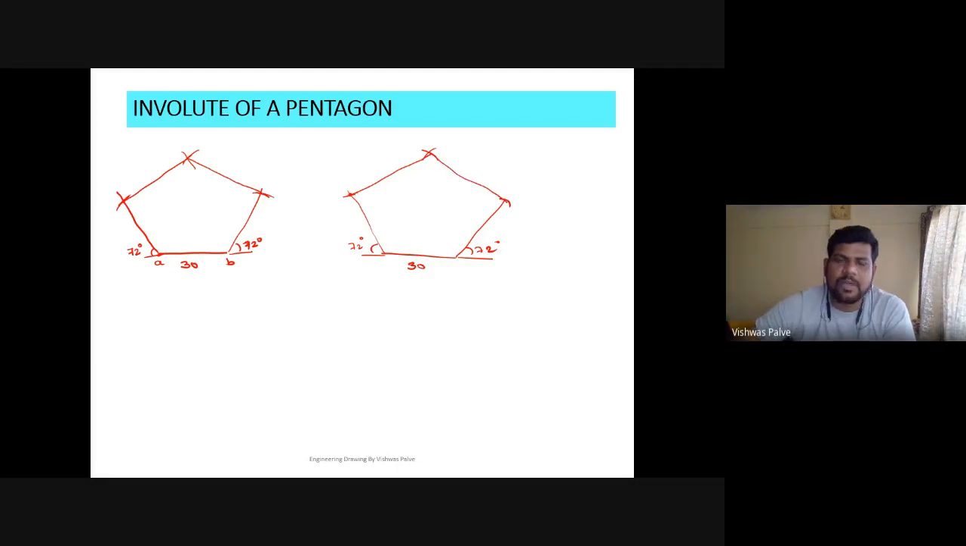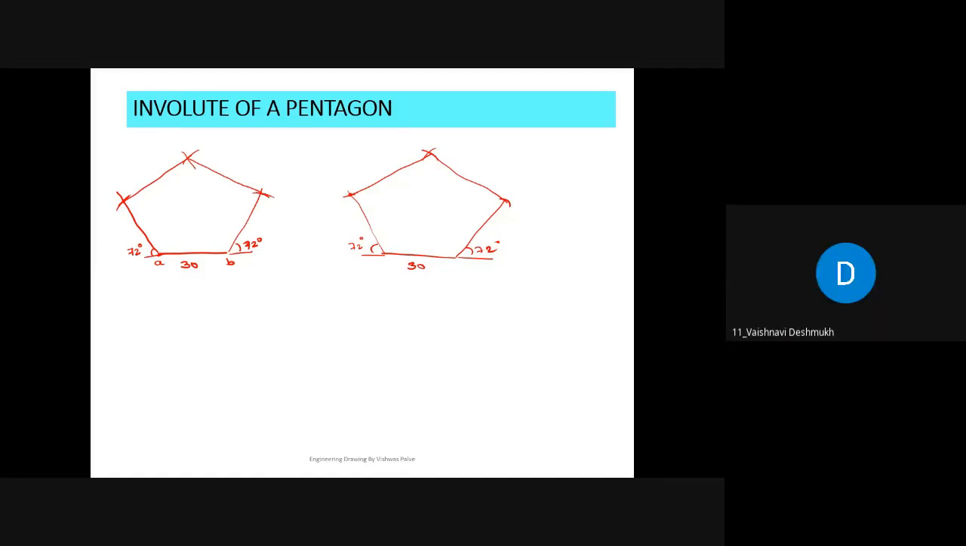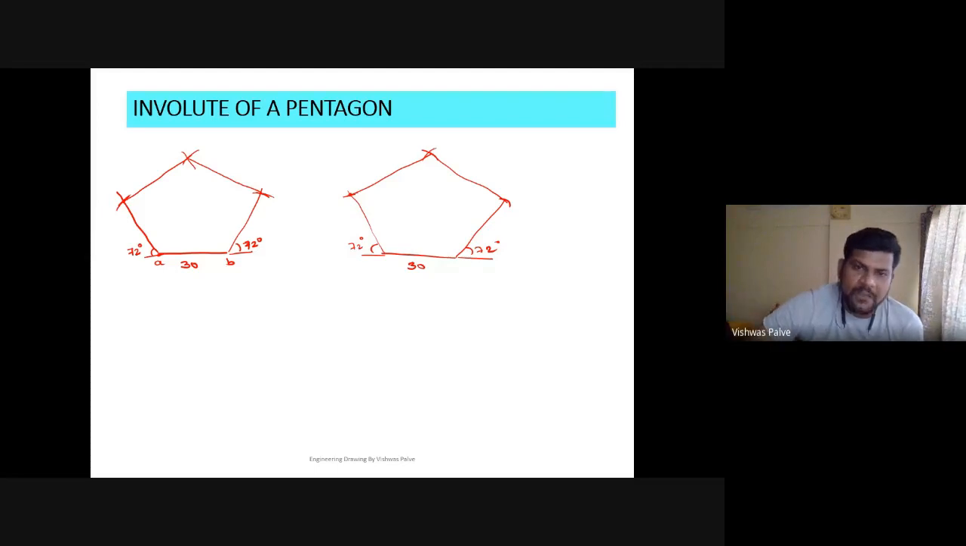Any difficulty in drawing a pentagon? No, I hope you can draw a pentagon now. Yes, sir. Okay. So after drawing a pentagon, then you can proceed to drawing an involute of a pentagon.